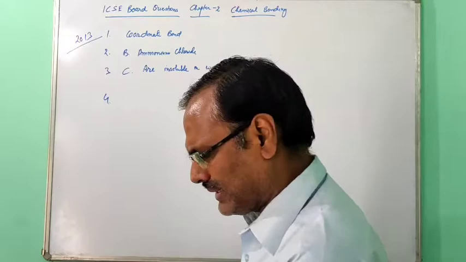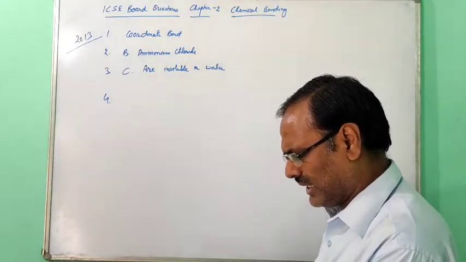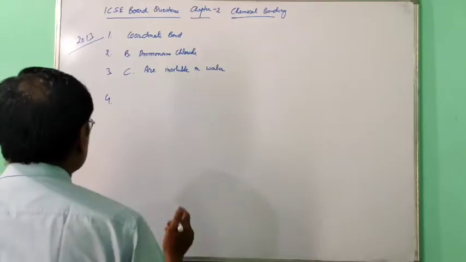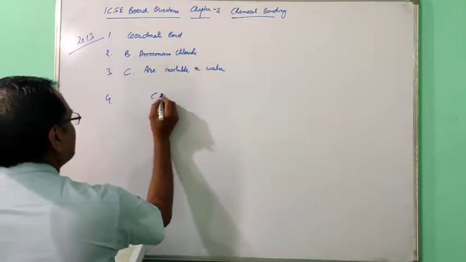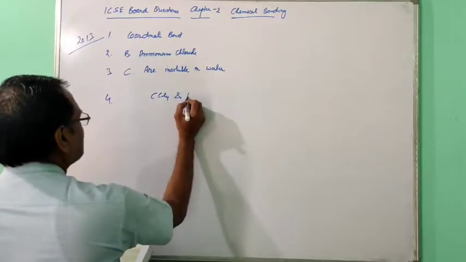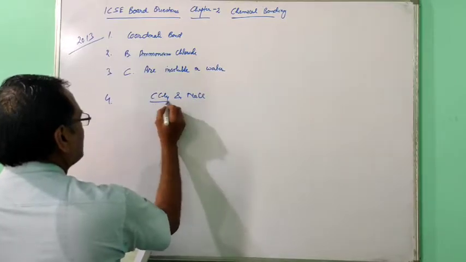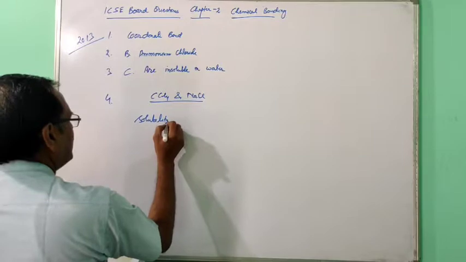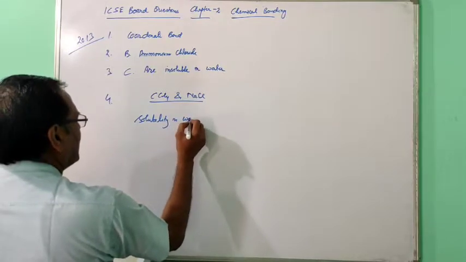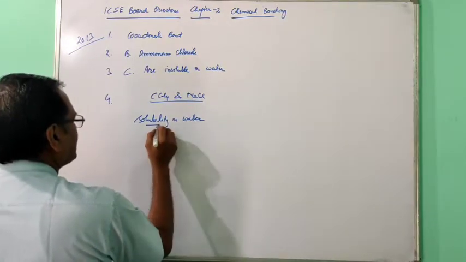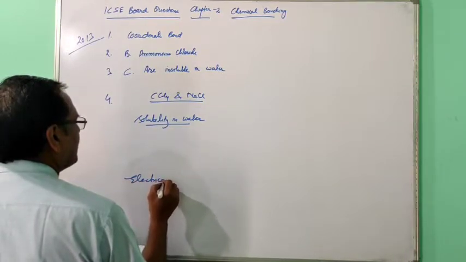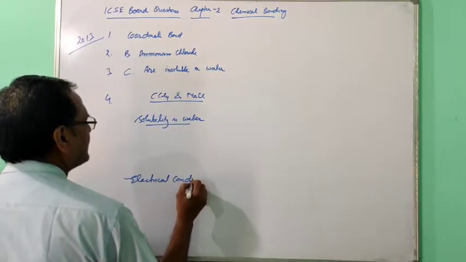Compare carbon tetrachloride and sodium chloride regarding their solubility in water and electrical conductivity. So CCl4 and sodium chloride, two points: solubility in water, and the second point, electrical conductivity.